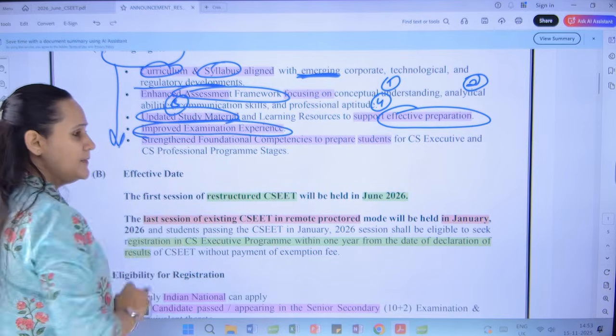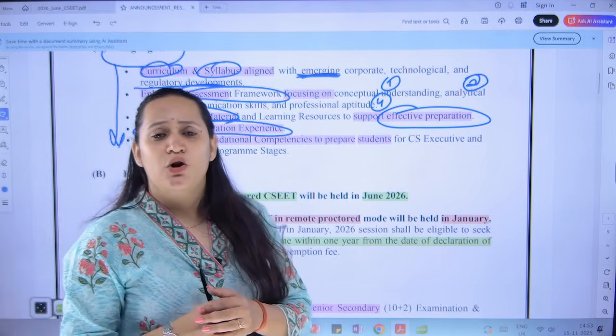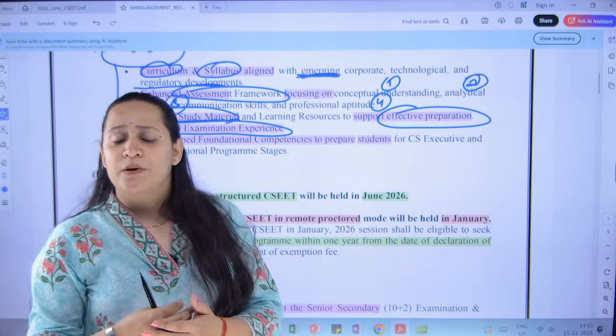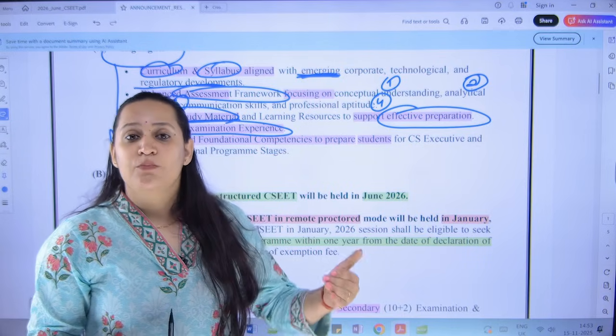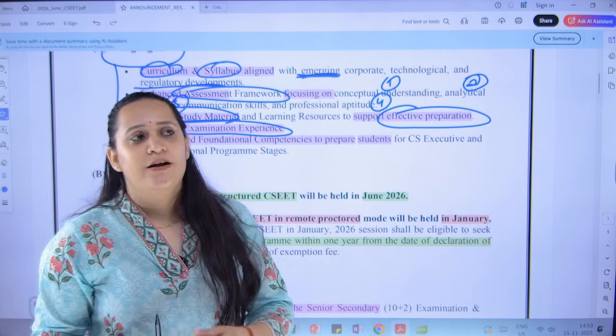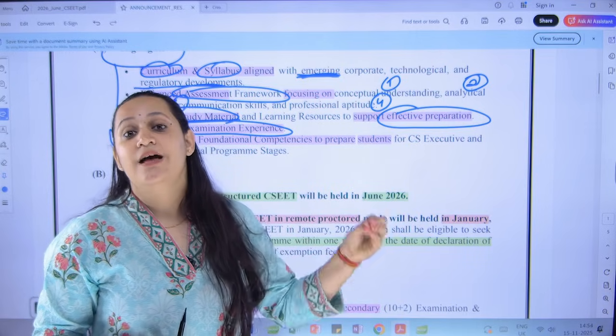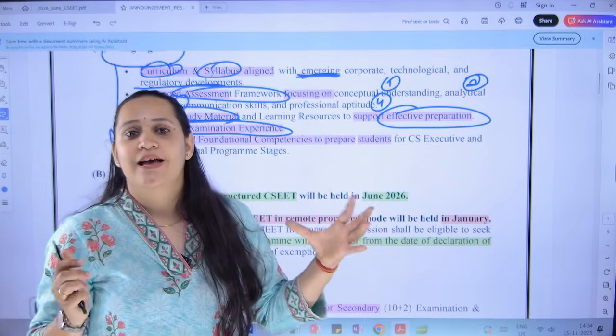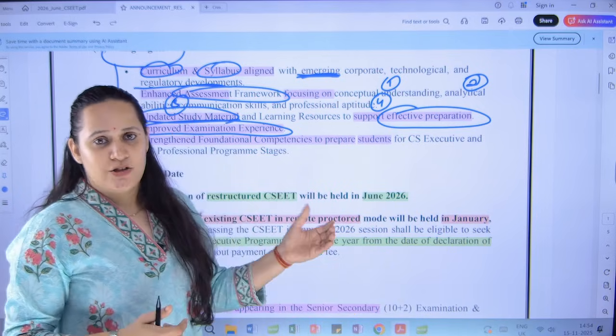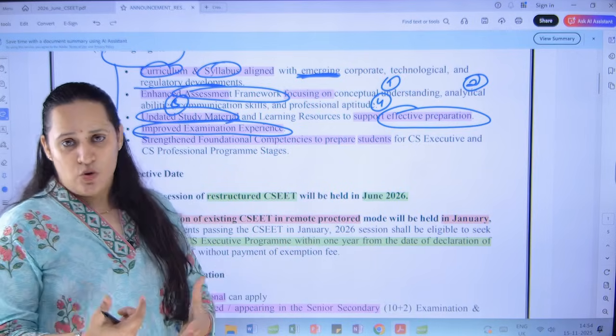Improved examination experience, because the students were facing a lot of technical difficulties while appearing for CSEET in the online remote proctored mode. They decided to keep it at an examination center. Physically, the students are required to come and appear in the examination center, get the examination papers, and write. So they want to improve the entire experience of the exam.